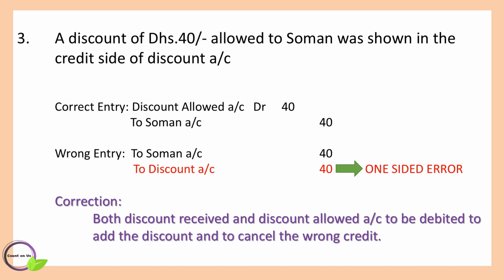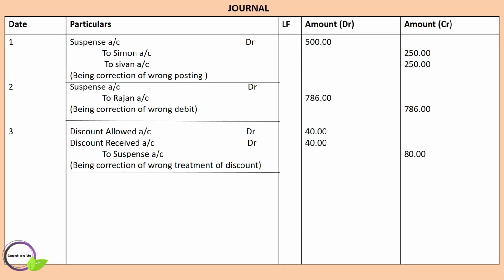So the correction would be both the discount received and discount allowed account to be debited, to add the discount and to cancel the wrong credit. So the entry in the journal looks like this. Discount allowed account debtor 40 dirhams, discount received account debtor 40 dirhams, to suspense account 80 dirhams.